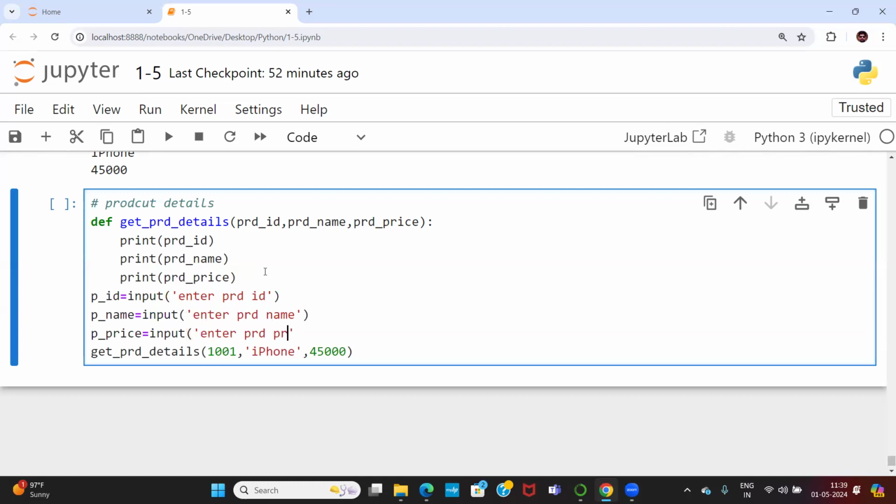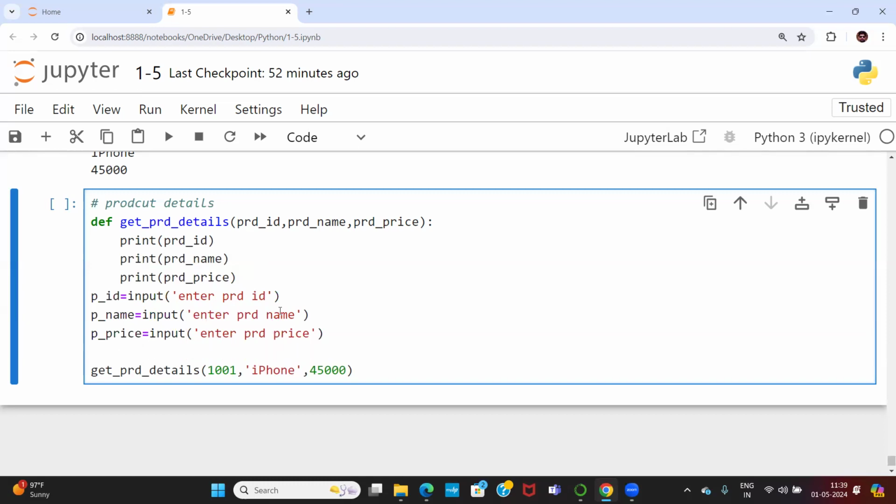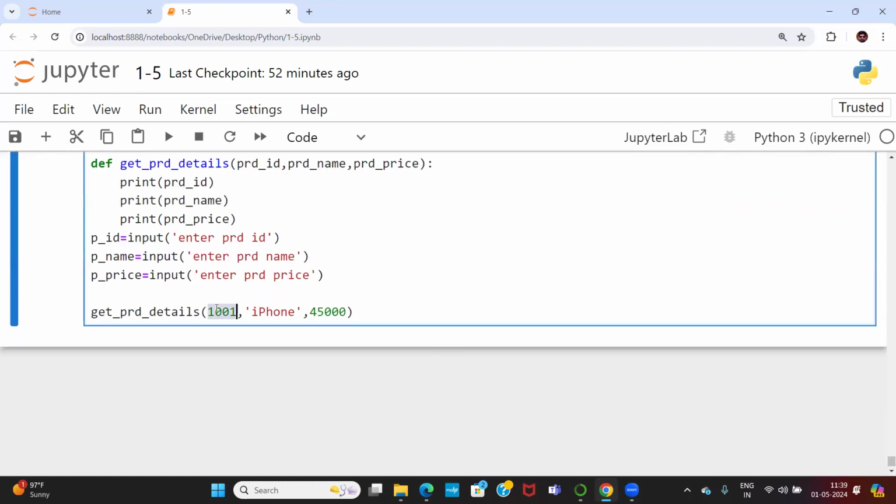product price. Then finally, when you are passing the values, the value is now P_ID. One more value. So the program is very simple. The program is getting lengthy, but the program is very simple. One more is P_name, already stored. And this one, P_price. And finally, execute the program.